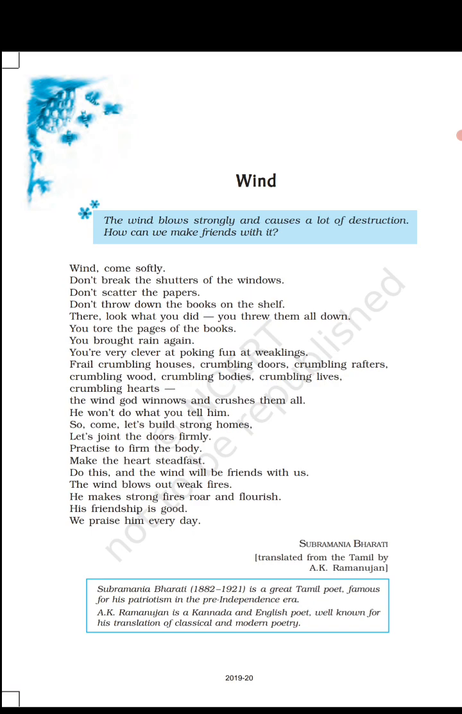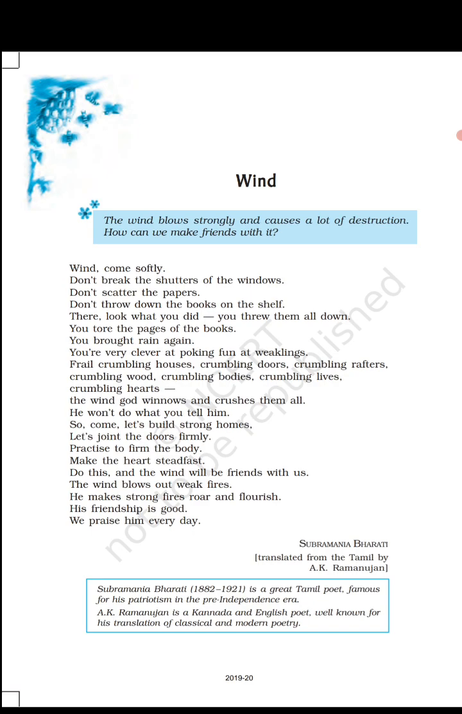Okay, so next lines: frail crumbling houses, crumbling doors, crumbling rafters, crumbling wood, crumbling bodies, crumbling lives, crumbling hearts. The wind god winnows and crushes them all. So, the poetic device: the poet has repeated the word crumbling throughout the stanza. So, that is repetition. And here, it is also the repetition of the letter at the start of closely placed words. What letter is repeated? W and C, throughout the stanza.